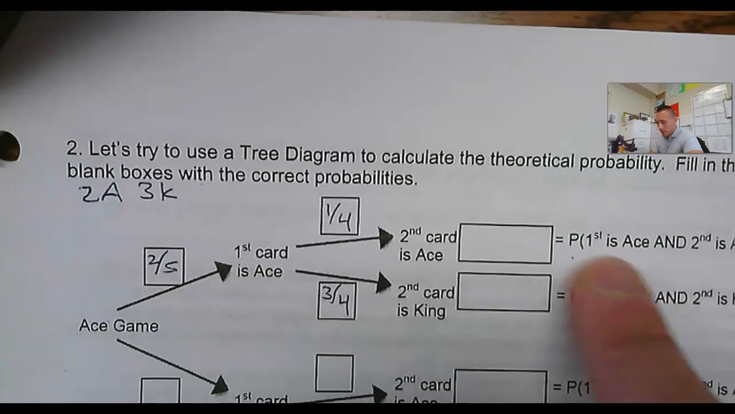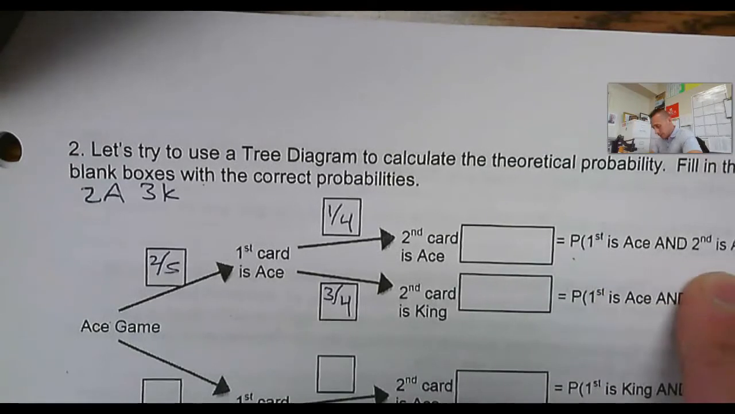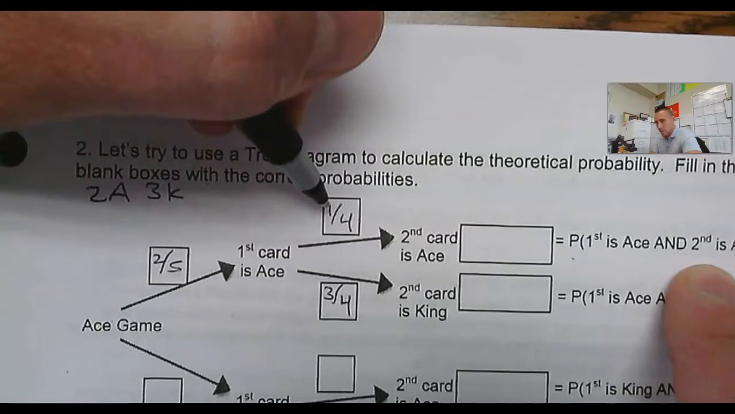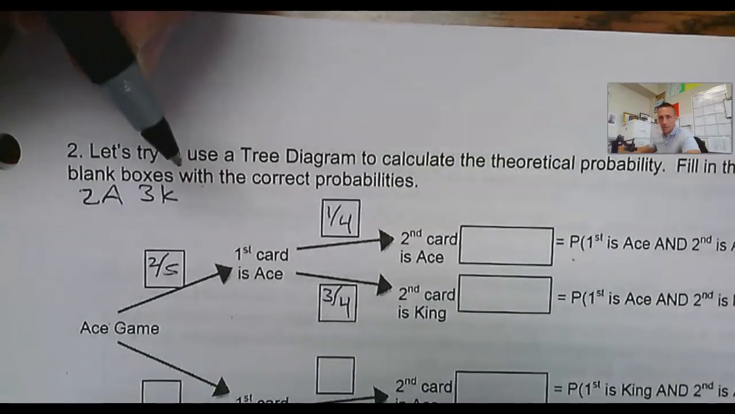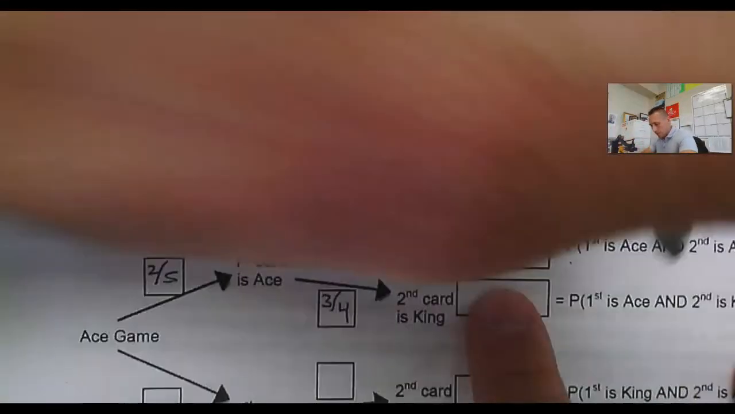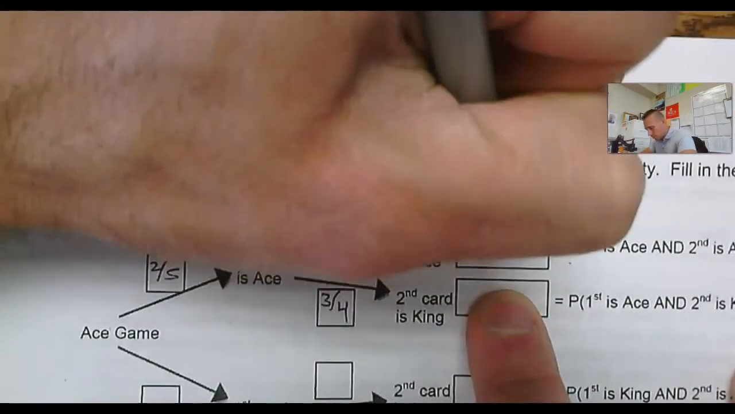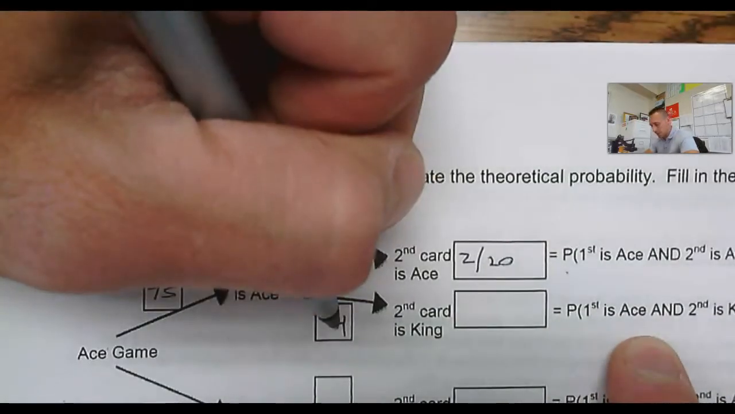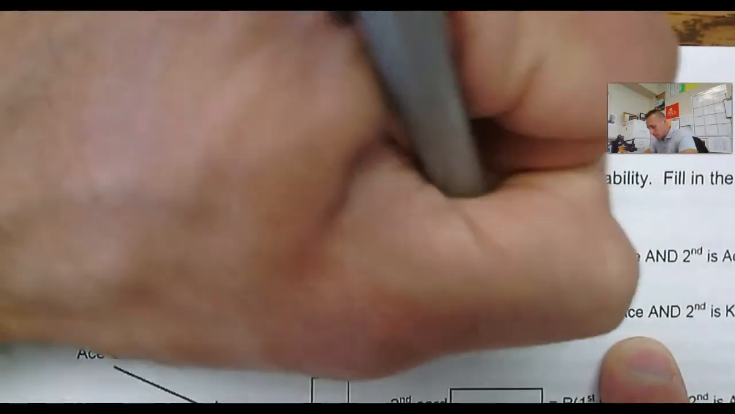Now, if I want the probability that the first card is an ace and the second card is an ace, I'm going to multiply these probabilities. These are not independent events, because I can see the probability change. And I'm going to get 2 out of 20, or 10%. If I want the probability the first card is an ace and the second card is a king, again, I'm going to multiply these, 6 out of 20.